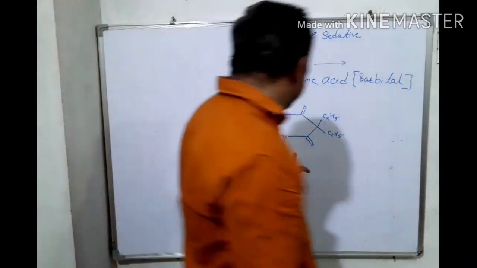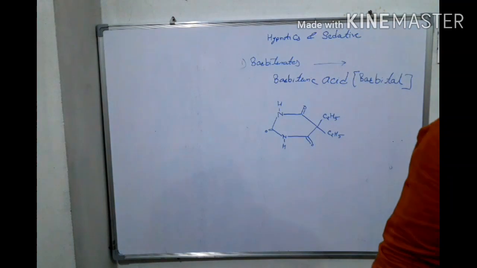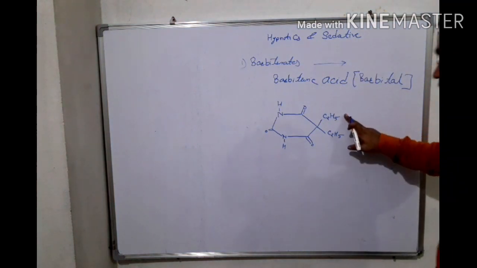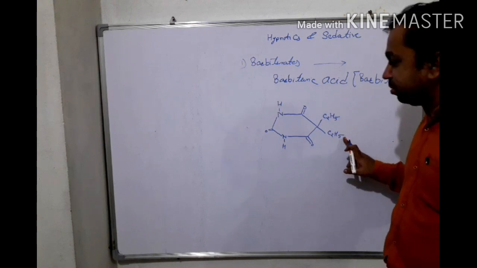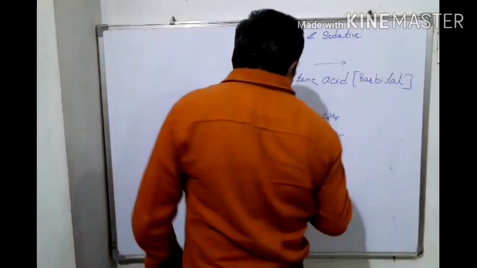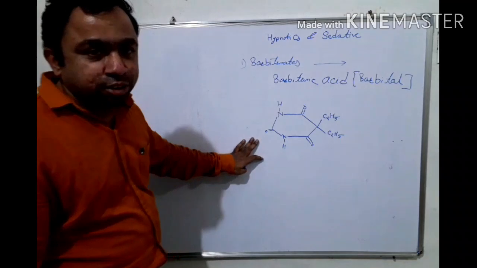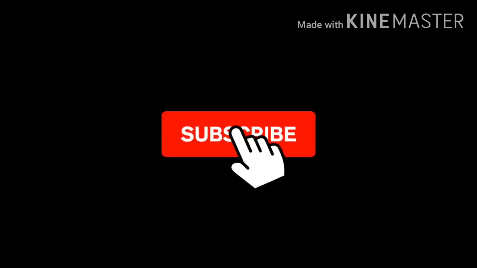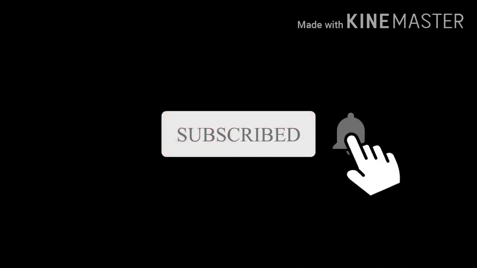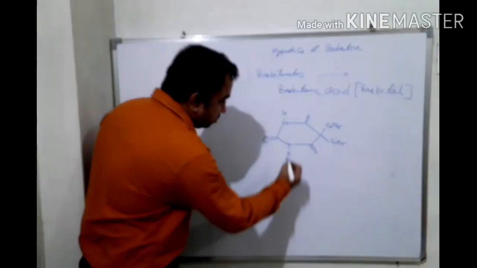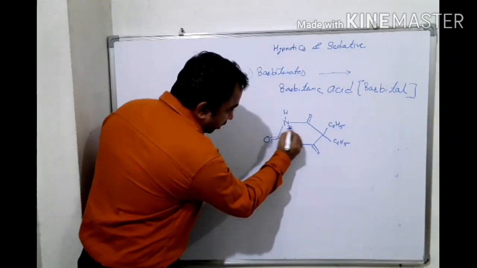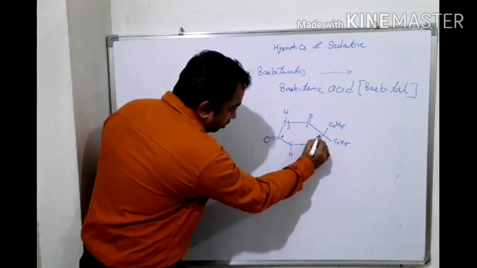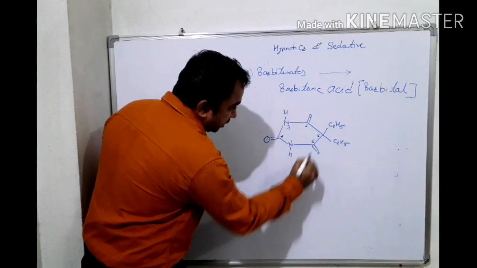Before going to see the structure, we can see its components. Here two ethyl groups are present on the 5th number carbon atom. Okay, the numbering of this ring starts from this number 1, 2, 3, 4, 5 and 6.